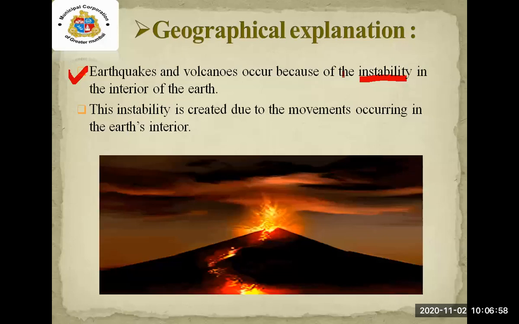The thing which is not stable is known as instability. This instability is created due to the movements occurring in the Earth's surface. In the interior of the Earth, the movements are occurring in an unstable way, in a new way. So these movements are created, and you can see the changes like earthquakes and volcanoes on the surface of the Earth.